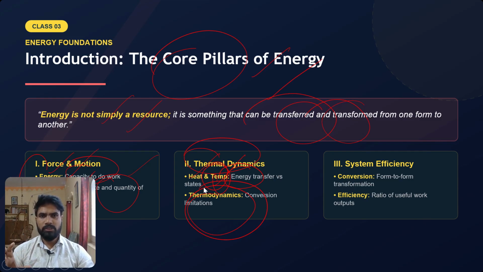There are limitations. When we convert energy from one form into another form, not all the energy gets converted. There is some loss of energy in the form of heat, which we are going to understand. So we are going to see things like conversion and efficiency. Because we cannot convert all the energy from one form to another, as some energy is lost in the form of heat, comes the question of efficiency.